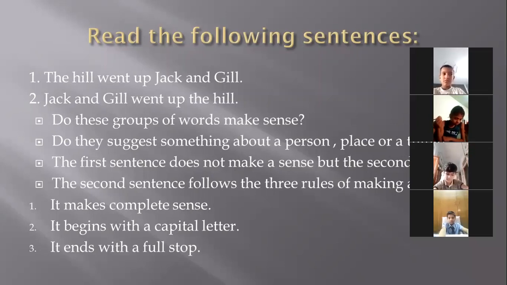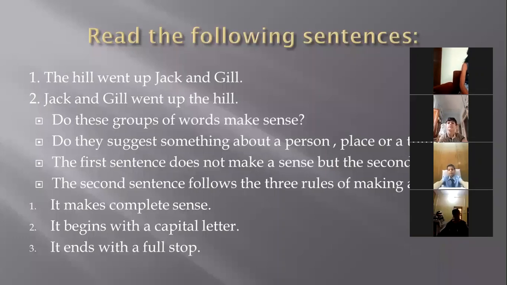Why is it so? Because the second sentence follows the three rules of making a sentence. Now, what are these three rules? The first rule is that it makes complete sense, or we can say the sentence gives full meaning. Second, it begins with a capital letter. You can see the second sentence begins with a capital letter. And third, it ends with a full stop. So these are the three basic rules when you frame a sentence.